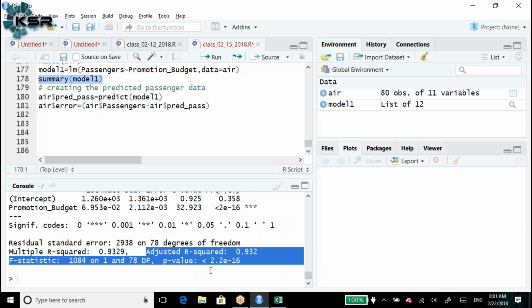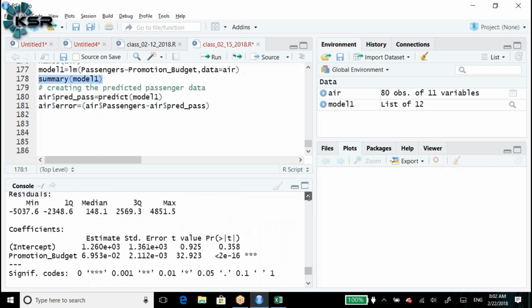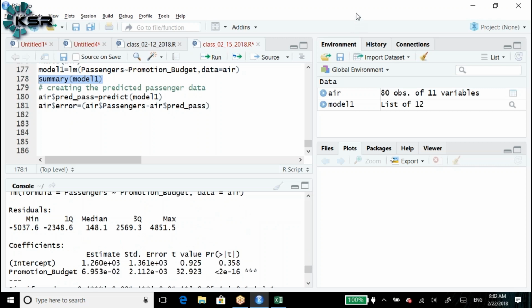As of now we are discussing only one independent variable. It doesn't make sense at this point. Any questions about simple linear regression? Otherwise, okay, thank you all.